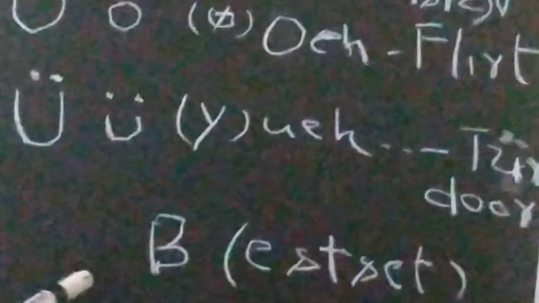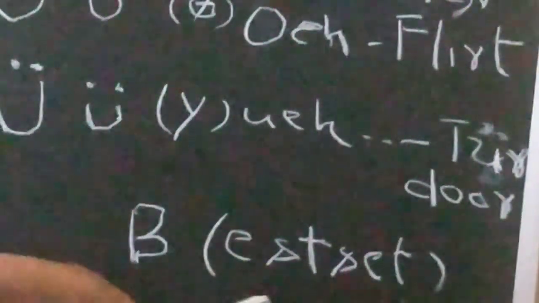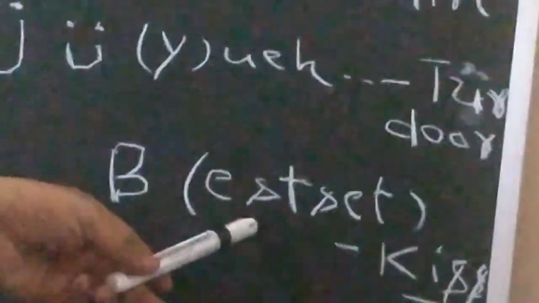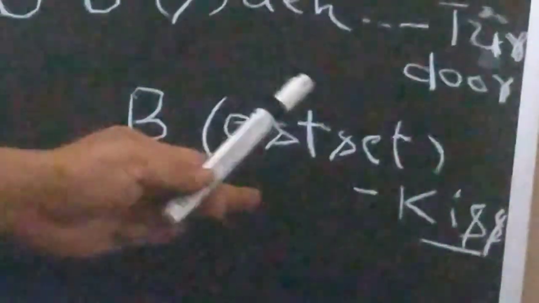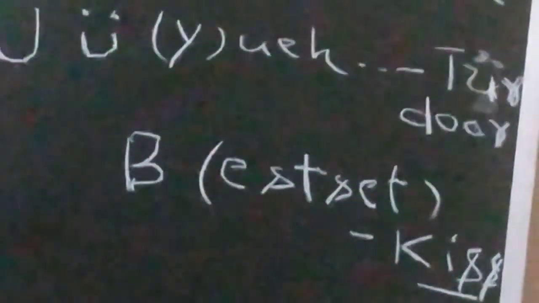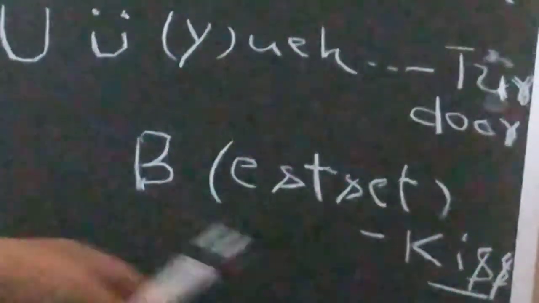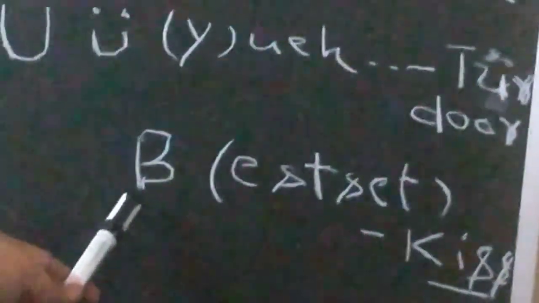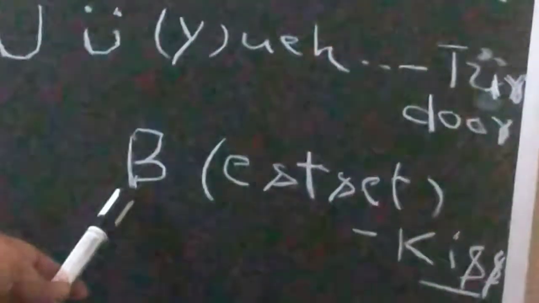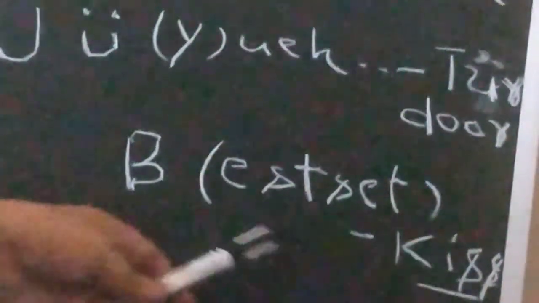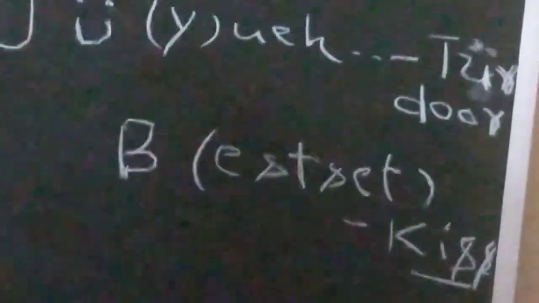And last but not least, the last letter is Eszett. It's a sharpened form of S, like a double S. In place of a double S, we write this letter, ß. It's a sharpened S. So this is for now. We have completed the 30 letters of the German alphabet.